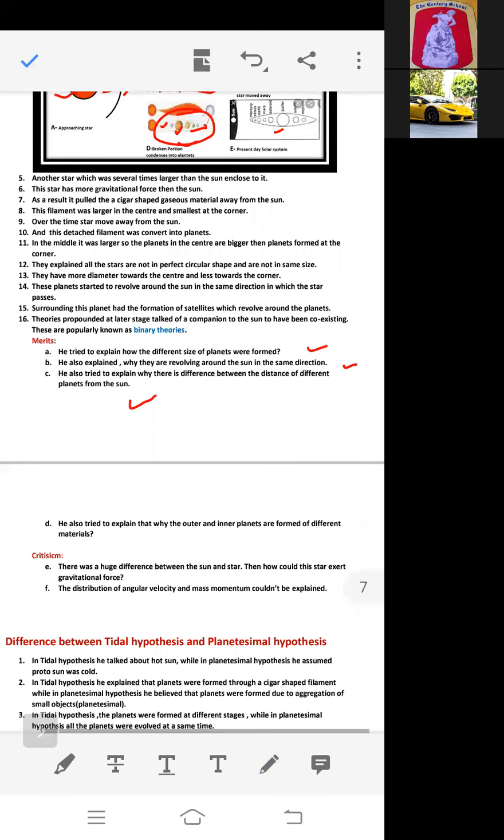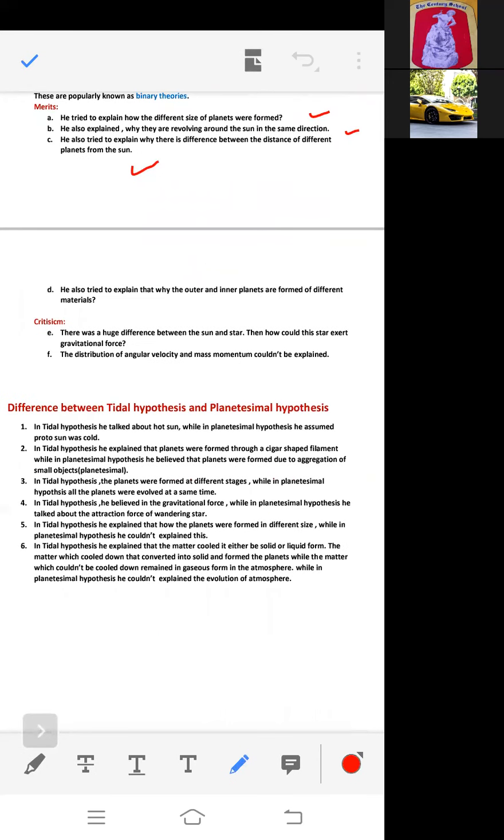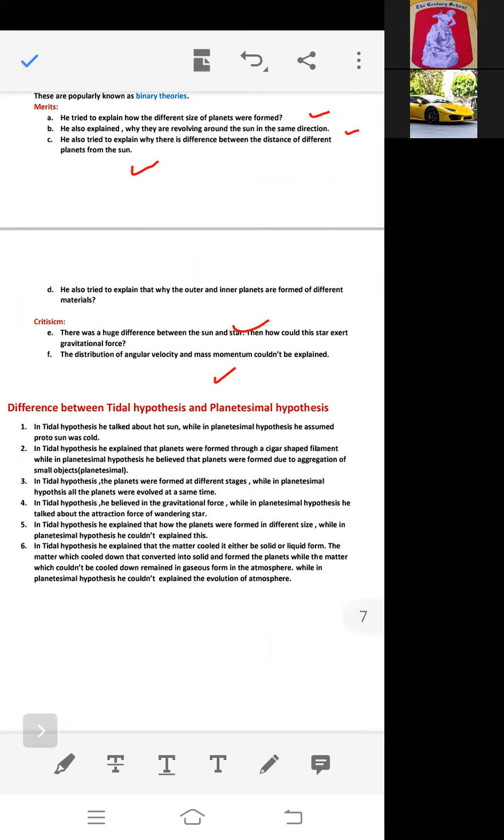So there is some basic criticism of this theory also. There was a huge difference between the sun and the star. Then some scholars were confused about how this star could exert so much gravitational force on the sun. So the distribution of angular velocity and momentum could not be explained by Chamberlin and Moulton.